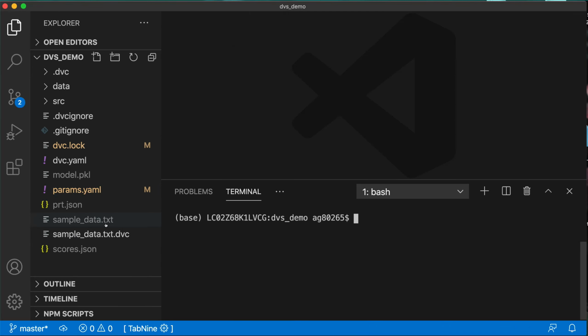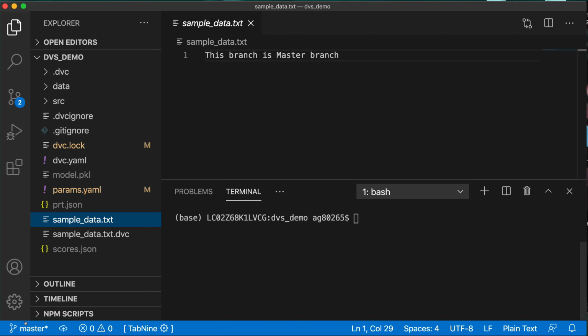Now let's talk about versioning. How does versioning work? Let's say we are in the master branch, you can see here in the bottom left, and now I want to version my data. Let's say this sample data.txt file is the data, and we have already done dvc add on that. That's why it has created the sample data.txt.dvc file. This .dvc file will be uploaded to the GitHub repository, and the sample data.txt file will be uploaded to remote storage or any cloud storage.